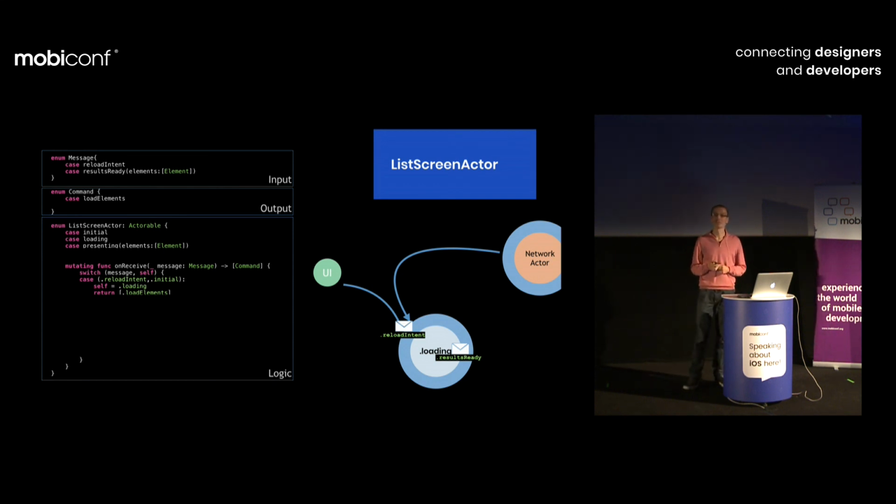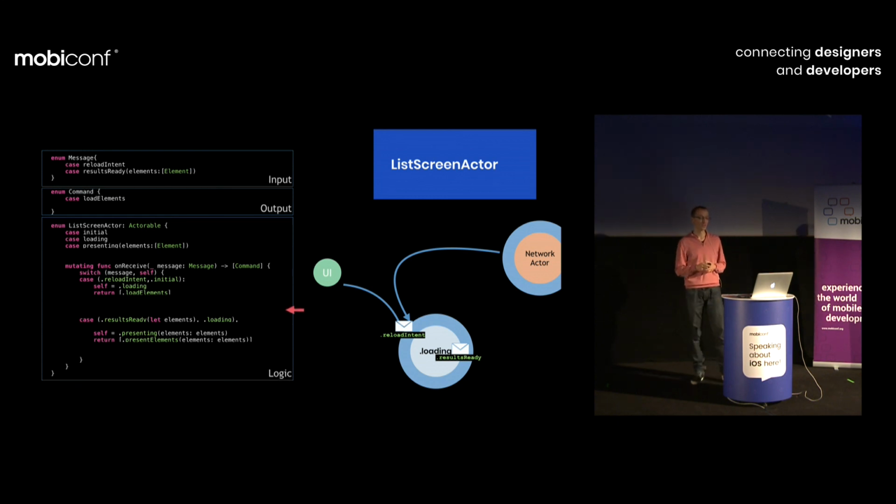In order, we receive results ready message, and let's implement that. We are again on the receive function. We should somehow react on it. And here is the implementation. We are catching the tuple of results ready message, and at the moment we are in the loading. So we are looking, how should we behave in such case?